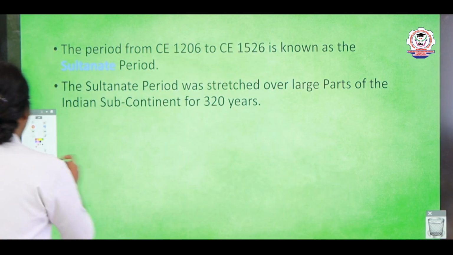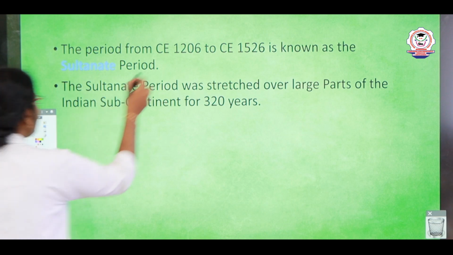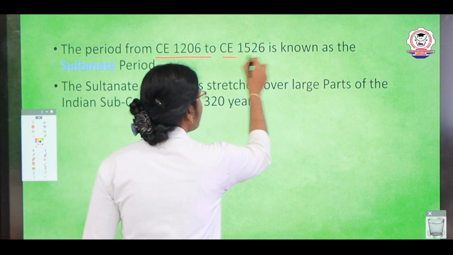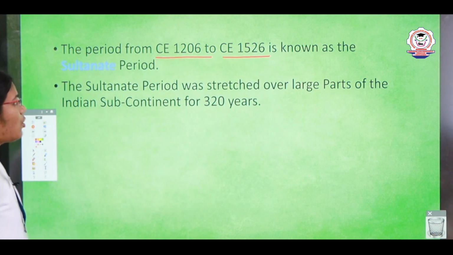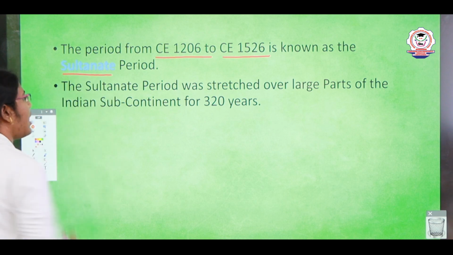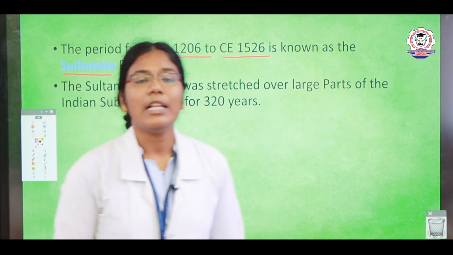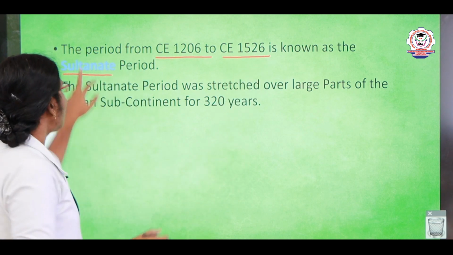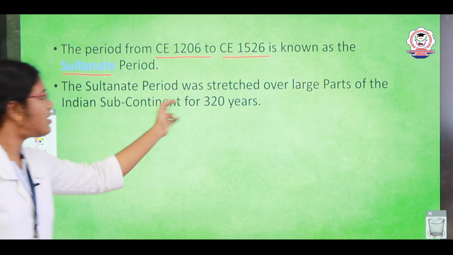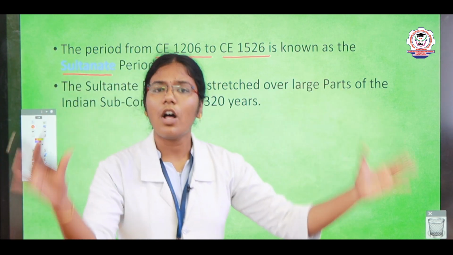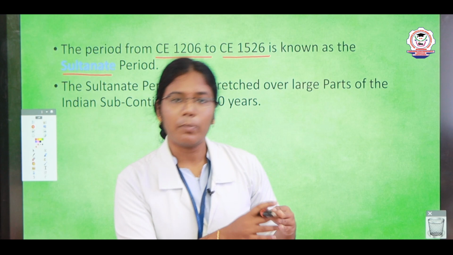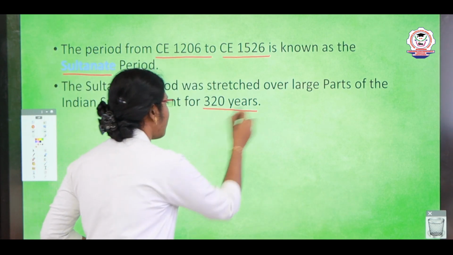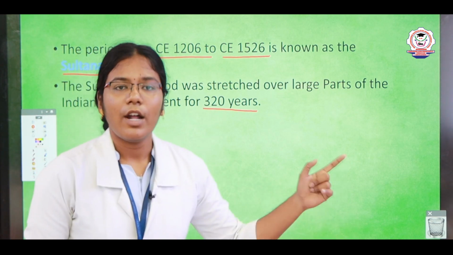The period from CE 1206 to CE 1526 is known as the Sultanate period. This Sultanate stretched over large parts of our Indian subcontinent. They ruled for nearly 320 years.